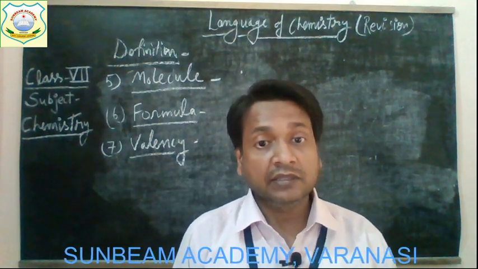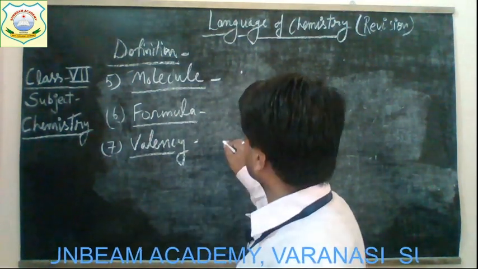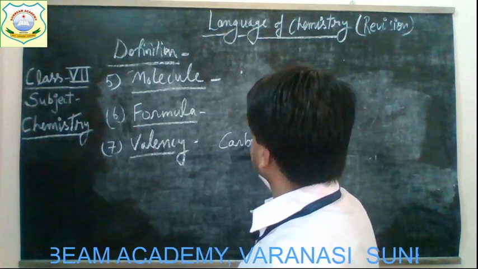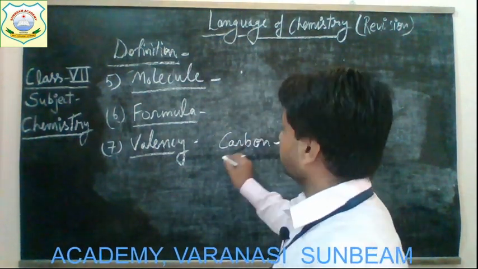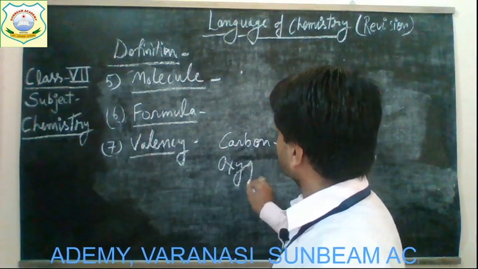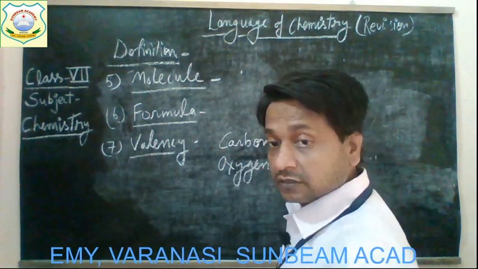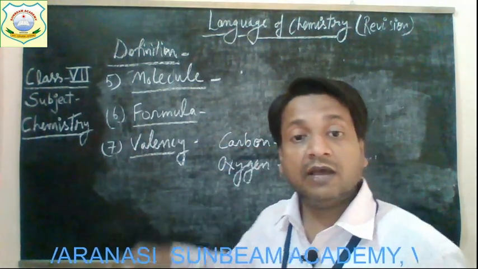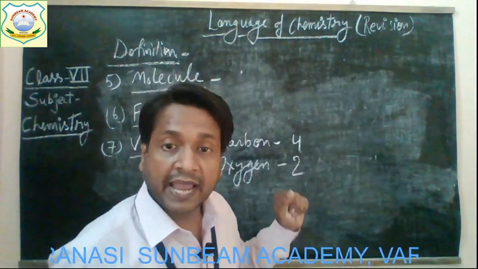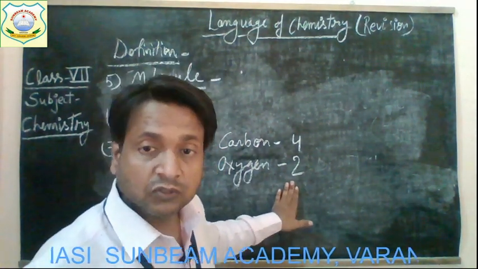For example, the valency of carbon is 4. The valency of oxygen is 2. It means that the combining capacity of carbon is 4. The combining capacity of oxygen is 2.